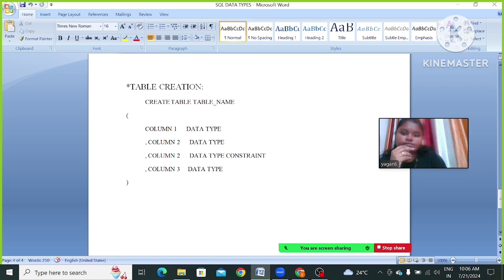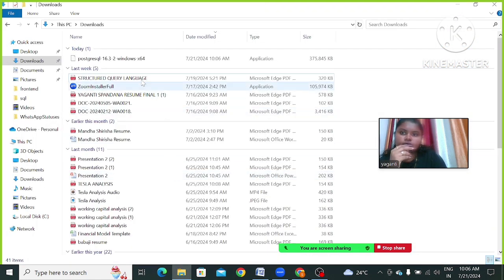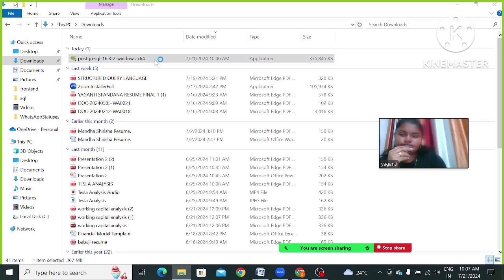So go to downloads. Here we will get this PostgreSQL. Click on that. We will get this prompt.